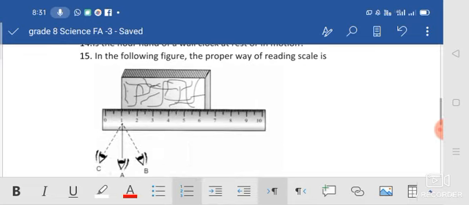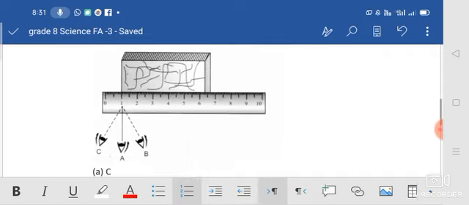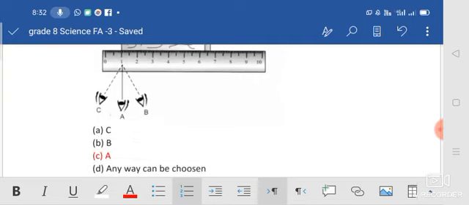Next one. In the following figure, the proper way of reading the scale is. See this image. If you want to measure the length of any line, you put the scale at the starting point. Where do you want to see from, C, A or B? If you see through A or B, you will get a wrong measurement. If you see straight through C, you can get the right measurement. Okay, so option C is the right answer.